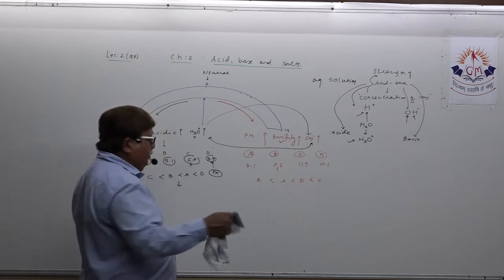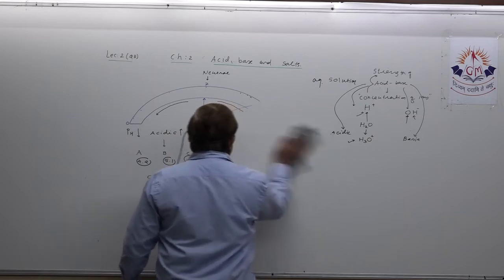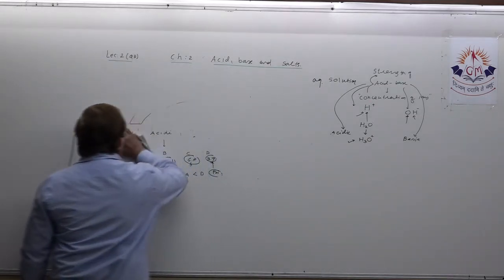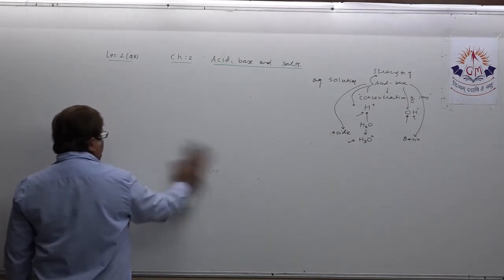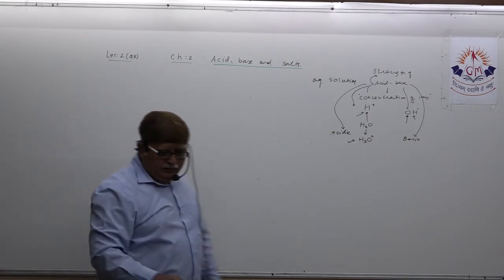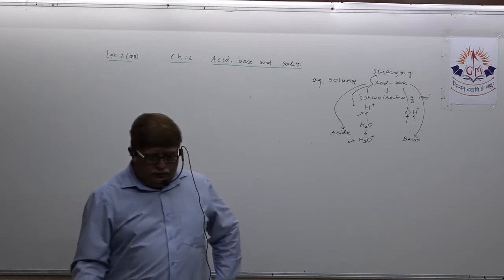Okay, dear student. Now, after discussing this, I have already sent you one PDF, okay? From that, we are discussing some of the MCQs. See the first one. What is written?